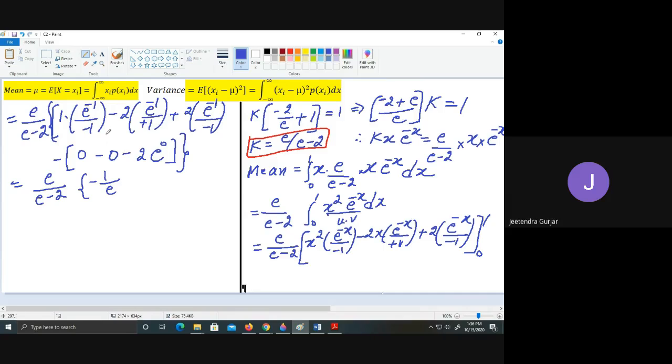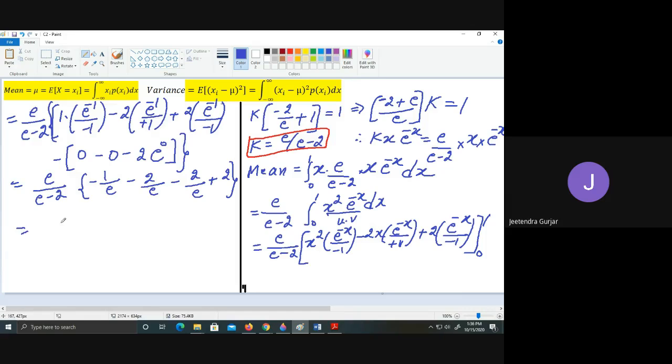Yes, just go through this once again. e raised to minus 1 I can write 1 upon e, minus 1 upon e I have taken, minus here what I have directly multiplied to 2, e raised to minus 1 means 1 upon e, minus into plus will be minus, here we have 2 upon e, again plus, here 0 0 will go, minus into minus will become plus, 2 into e raised to 0, e raised to 0 is 1, therefore I will take this 2 directly.